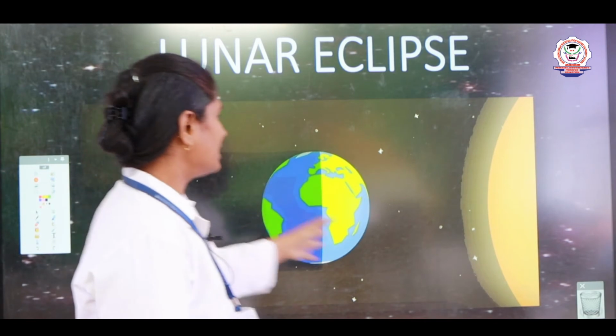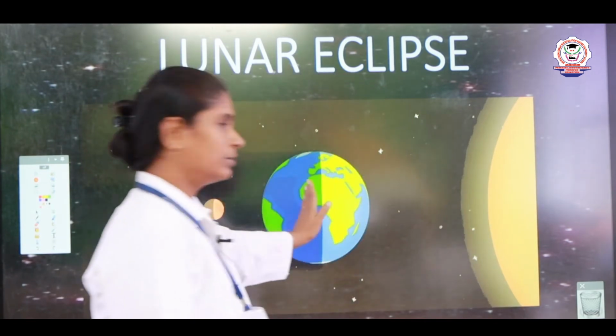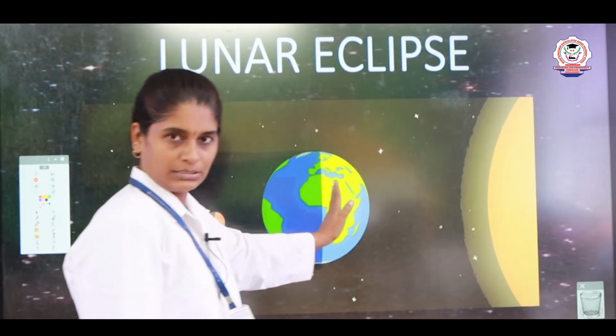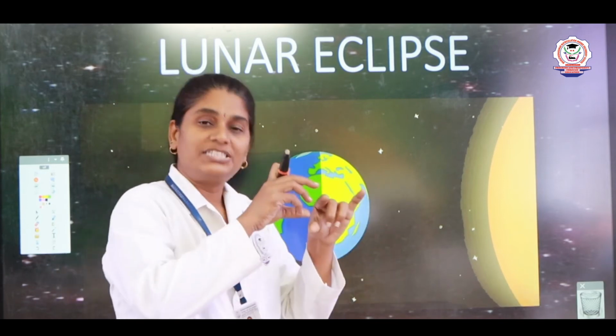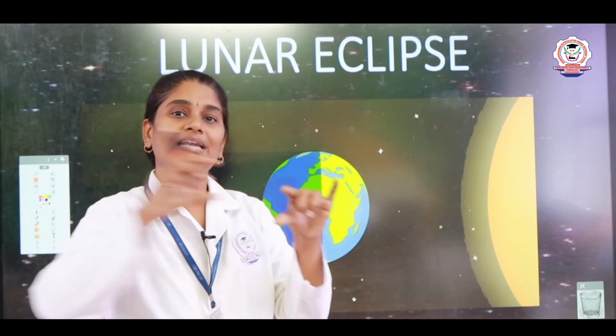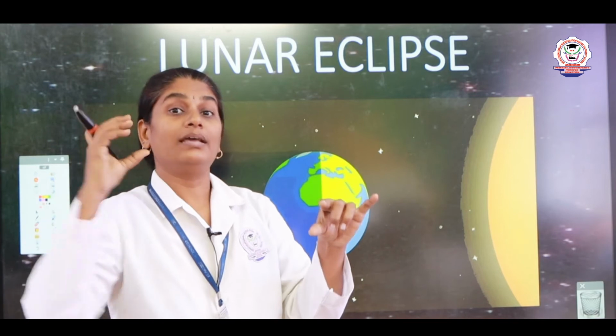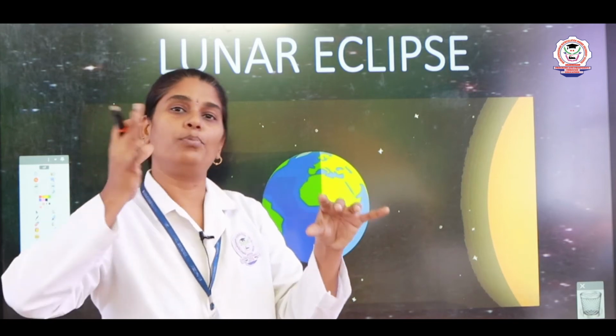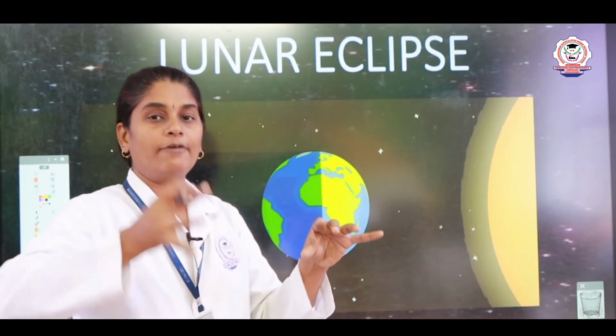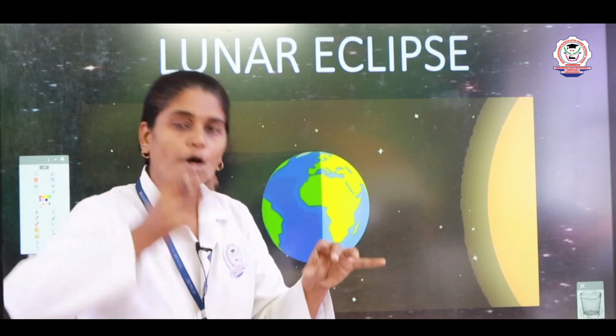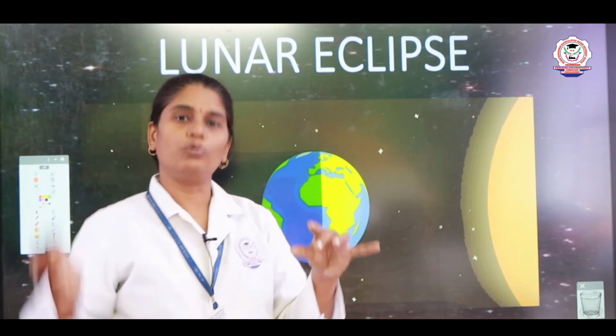Here you can see the sunlight that falls on the earth. When they come in a straight line, the earth completely blocks the sunlight and the shadow of the earth falls on the moon.